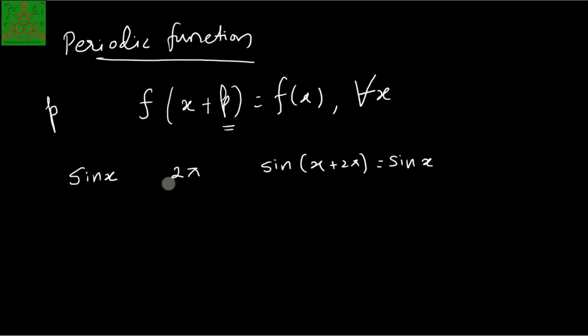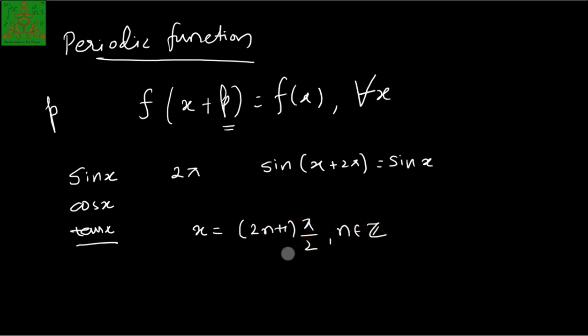In the same way, the cosine function is also a periodic function. Tan is also a periodic function, although tan is defined except at countably many points, because it is not defined at the points where x is (2n plus 1) pi by 2, for n belonging to Z. The function tan x is not defined there, but still tan x is a periodic function. There are functions which are not periodic. For example, x is not a periodic function, e power x is not a periodic function, and so on.